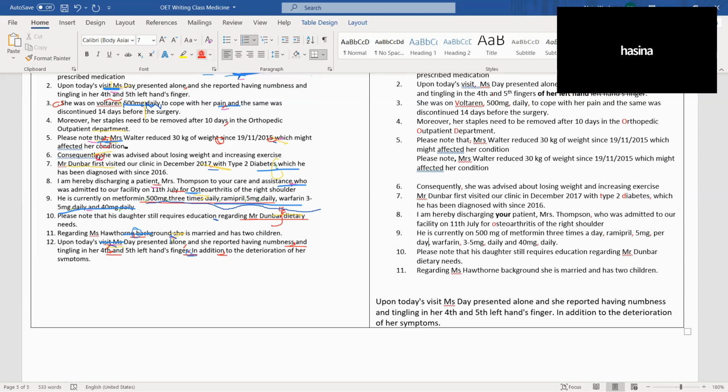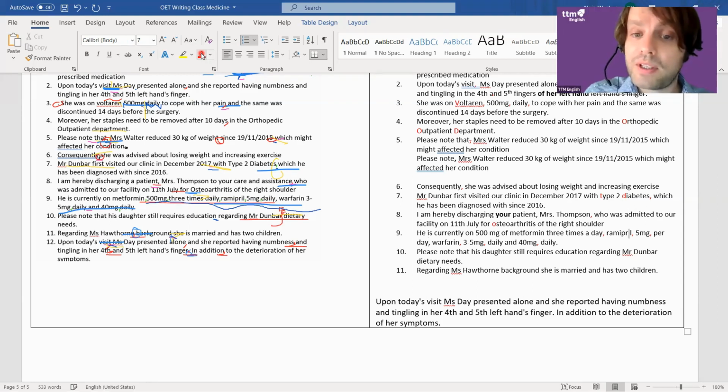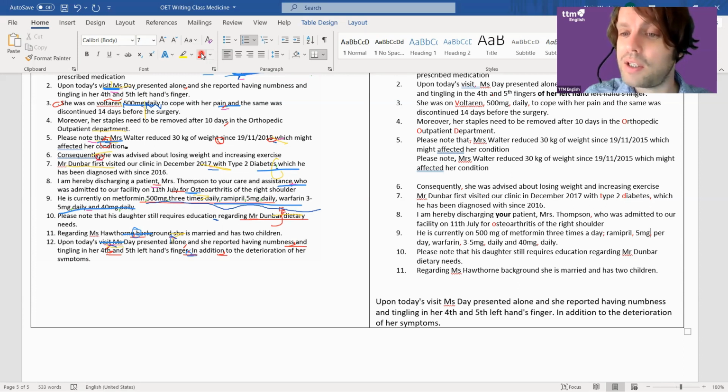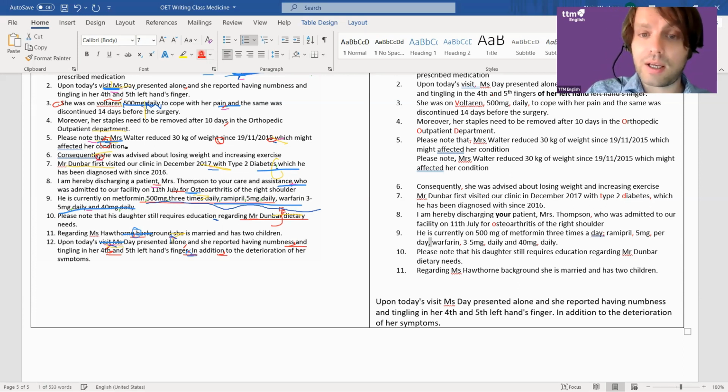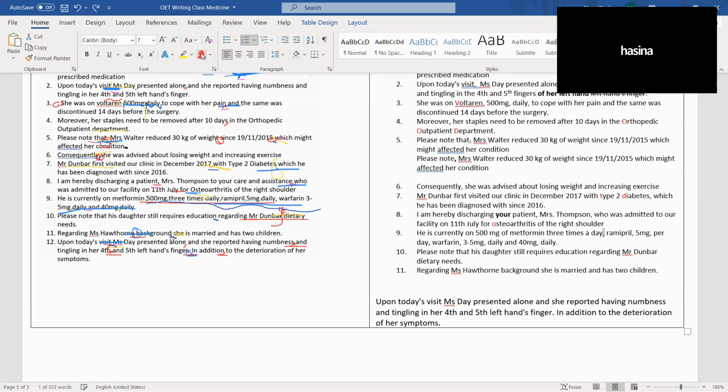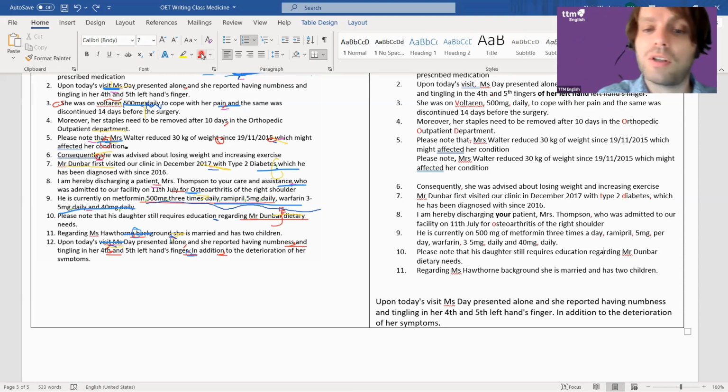Can we put a semicolon before Ramipril? Yeah, now this is why I was saying with the semicolon. Some people like to do this, and you can actually separate them out. That's allowed. I don't actually teach that myself, but it's definitely correct if you want to do that. Okay, thank you. Number 10: please note that his daughter still requires education regarding Mr. Dunbar dietary needs. Problem?